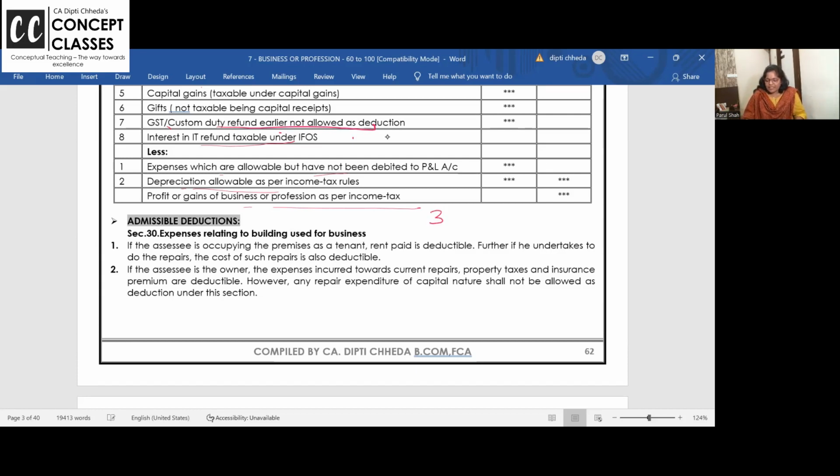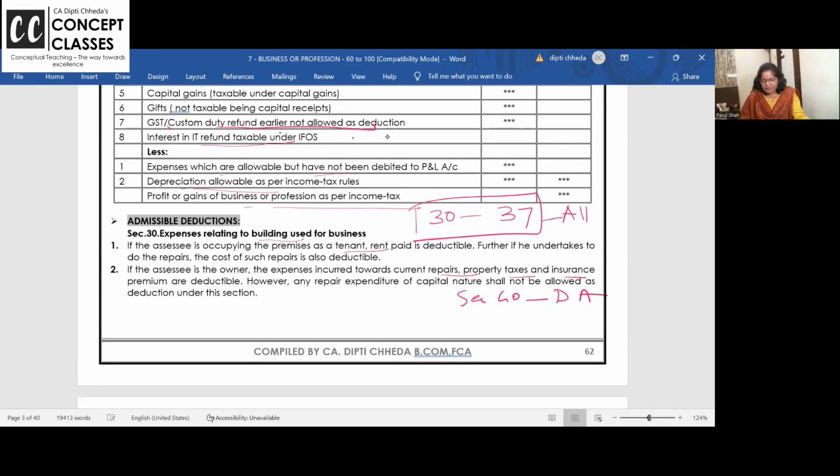Now I am starting with section 30 to section 37. It is the list of all the expenses which are allowed. And section 40 and subsections is all the expenses which are disallowed. So if they are allowed, debit it in the P&L account. Like if you have a building, then building related expenses like repair, property tax, insurance. If you are using building related to business, and if you are the owner, repair, property tax, insurance are allowed.